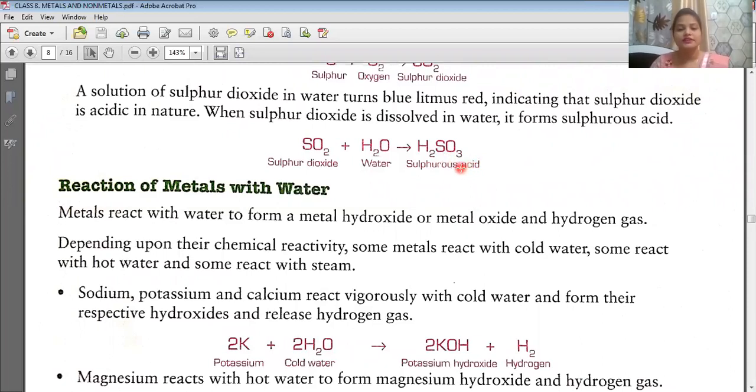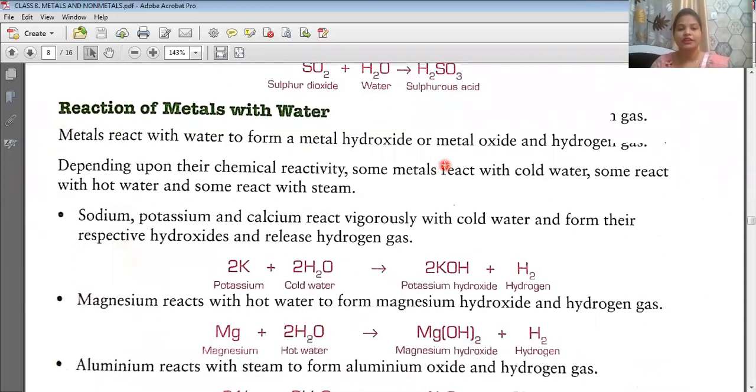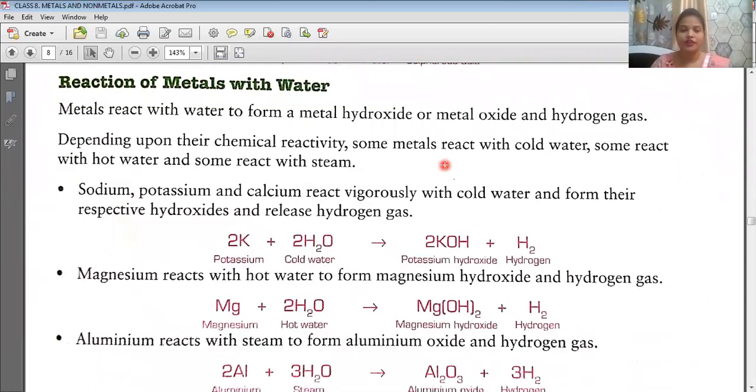So now next topic is reaction of metals with water. We have studied two topics already, reaction of metals with oxygen and reaction of non-metals with oxygen. Now the second reaction is reaction of metals with water. What will happen if metal reacts with water? Metals which react with water will form metal hydroxide or metal oxide, and give out hydrogen gas.